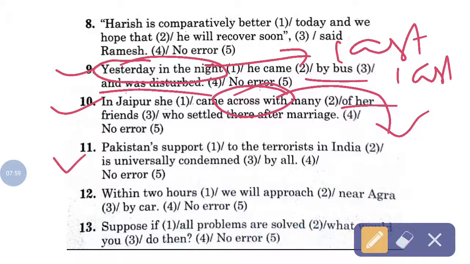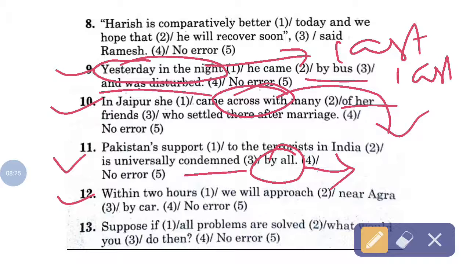So the right structure for this sentence is: Pakistan's support to the terrorists in India is universally condemned. "By all" is superfluous because it is extra, so you need not write this "by all". Then move on to the next one.